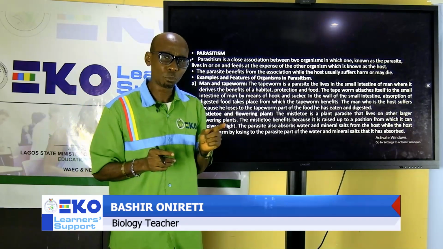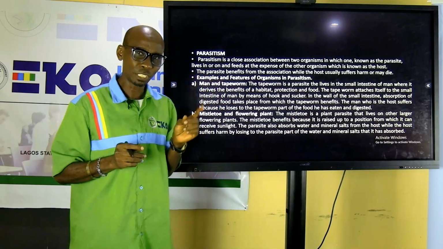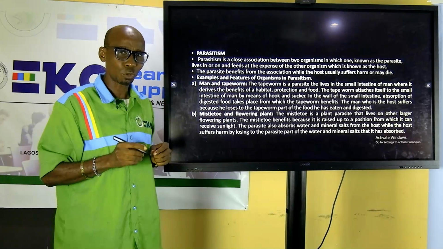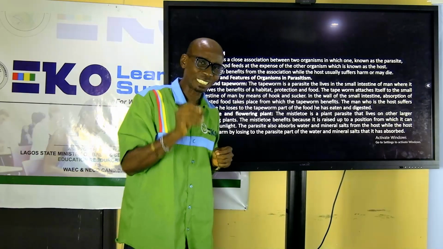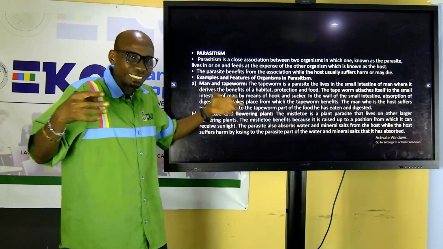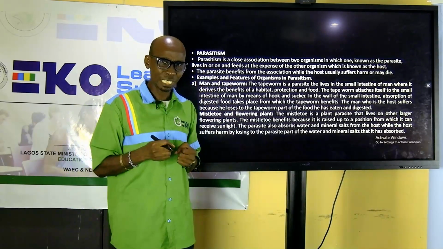It's different from symbiotic in definition. Once it ends with SM, association. Once it ends with IC, nutrition, process of getting food. This one is relationship. How they relate with each other is different from how they get their food.